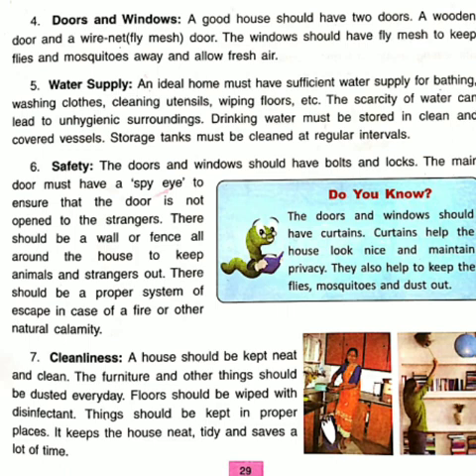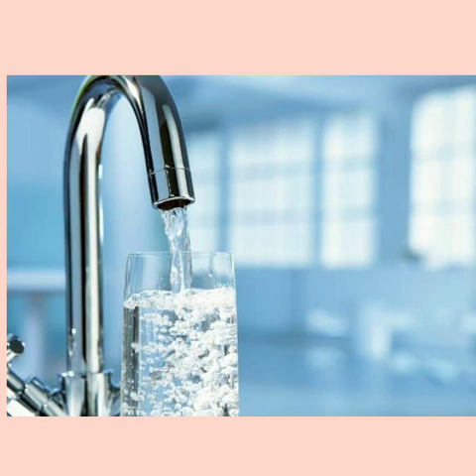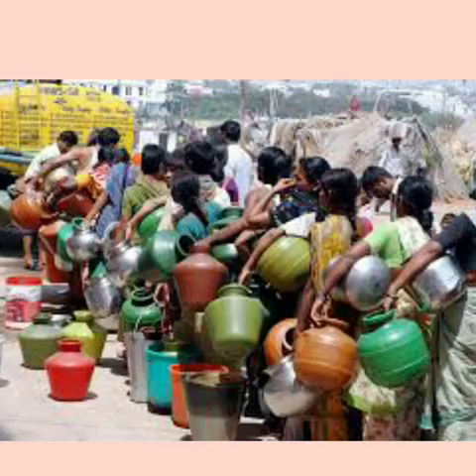Next is water supply. An ideal home must have sufficient water supply for bathing, washing clothes, cleaning utensils, wiping floors, etc. The scarcity of water can lead to unhygienic surroundings. Drinking water must be stored in clean and covered vessels. The storage tank must be cleaned at regular intervals.